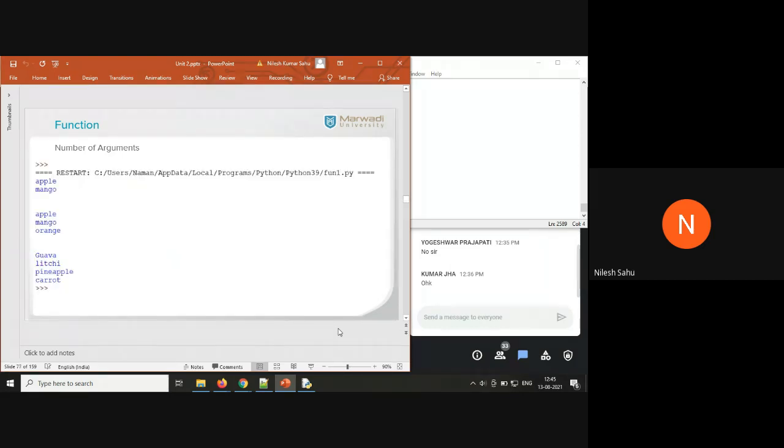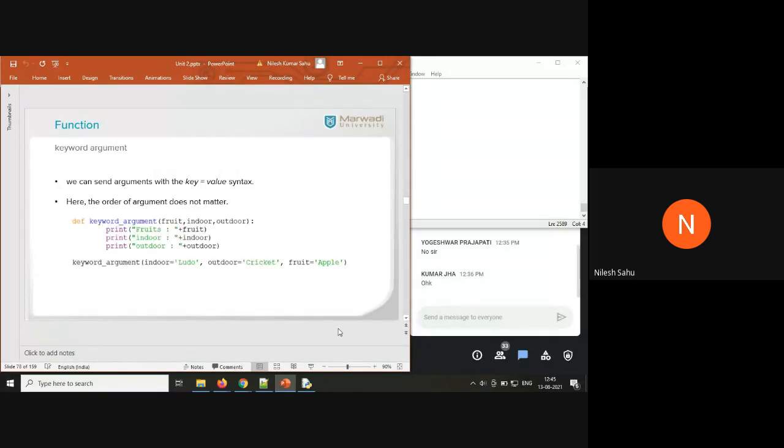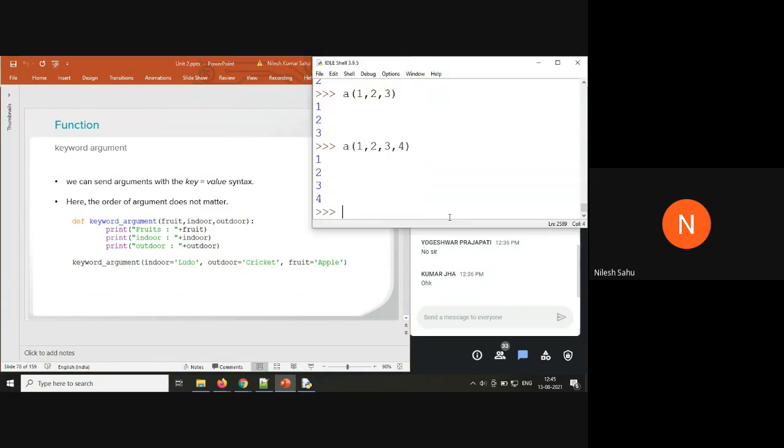Now when we talk about the Python function, the order in which you are passing the data is going to matter. So if I just say define f of a comma b, print a comma b.